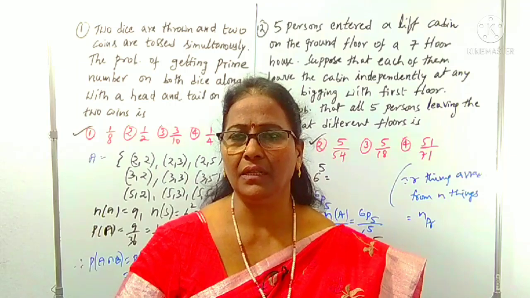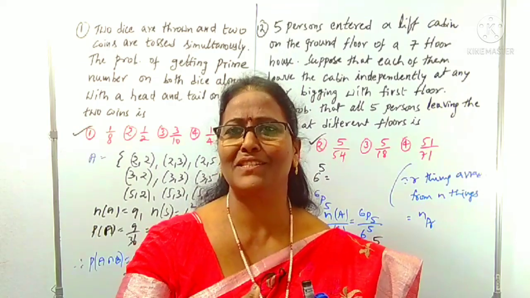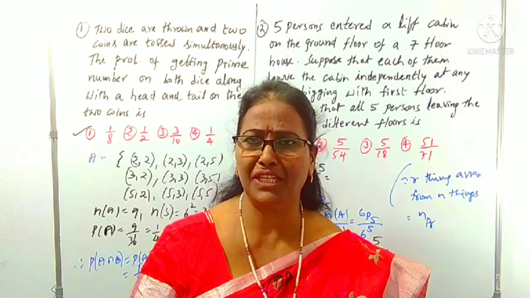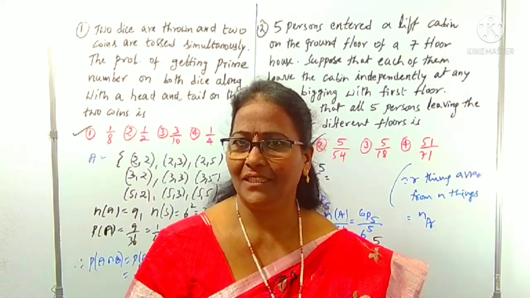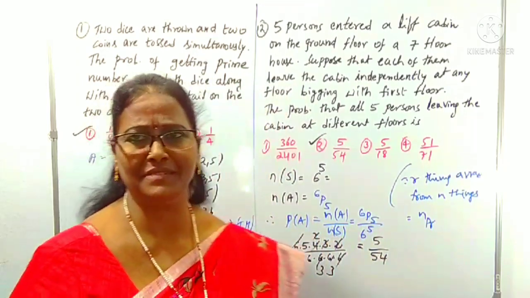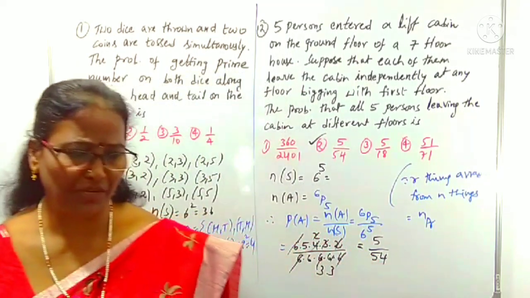So it is given clearly that 5 persons entered the lift cabin and they are leaving the lift from the first floor of a 7-floor building. That is the only data here. Is it clear? Now we can come across some more.